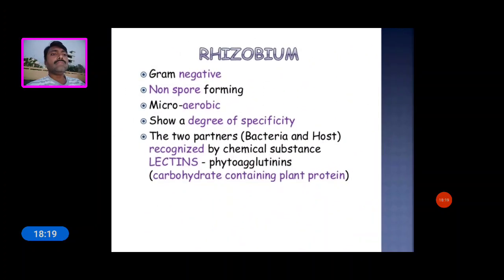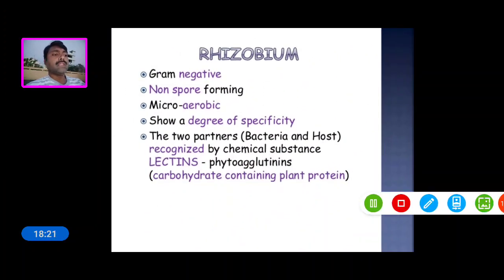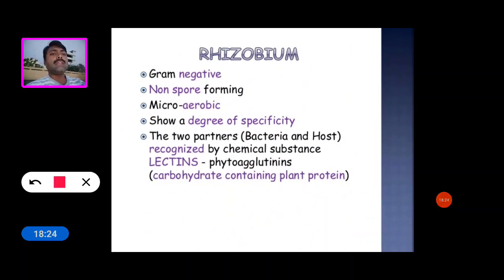Now we see the Rhizobium bacteria. Rhizobium is a gram-negative, non-spore-forming bacterium. It is microaerobic and has a low degree of specificity.